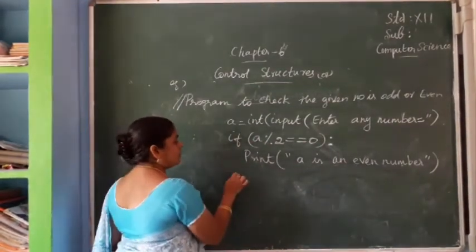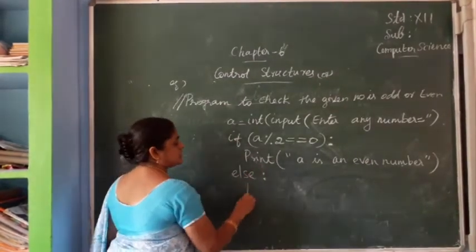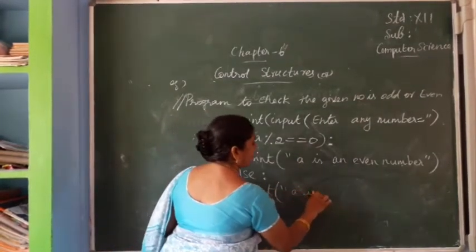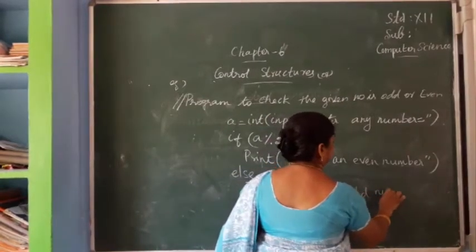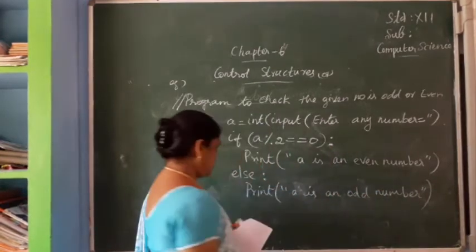Next, what will come? Else colon, same as this. Print, A is an odd number.